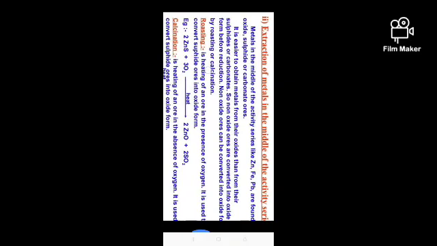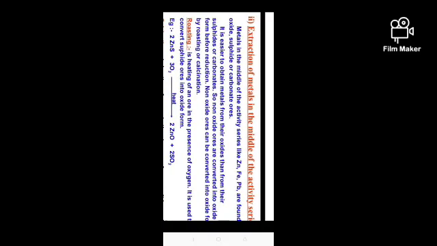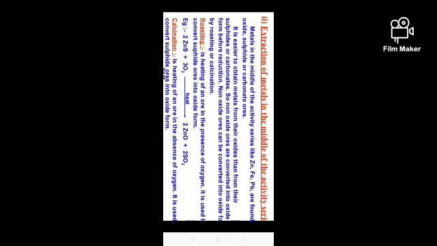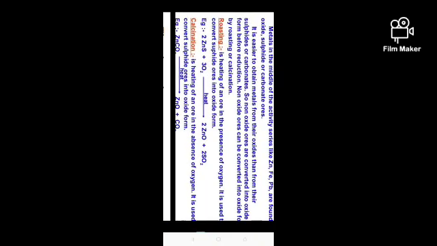Now extraction of metals having middle order in the activity series. Metals like zinc, iron and lead are found as oxide, sulfide and carbonate ores. It is easier to obtain the metals from oxides than from their sulfides or carbonates. So non-oxide ores are converted into oxide before reduction, and this can be done by roasting and calcination. These are the steps to follow in order to find the pure metals.